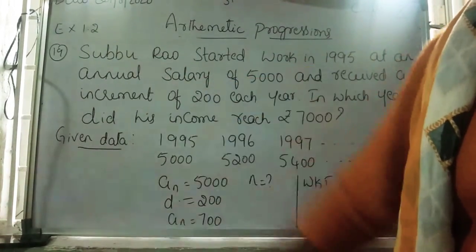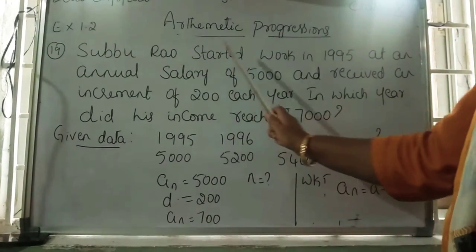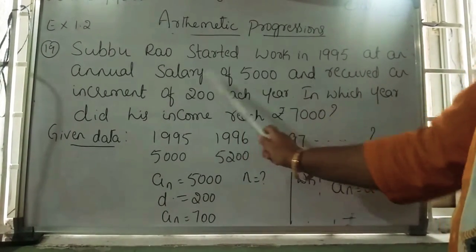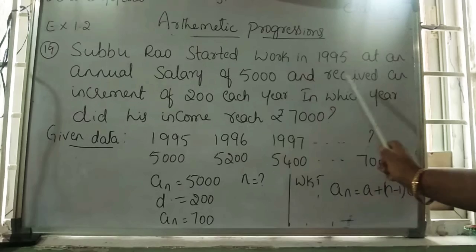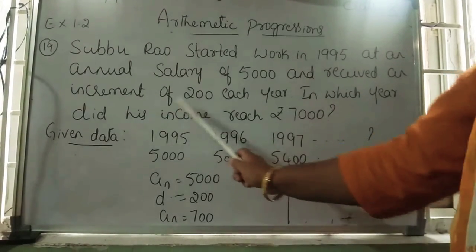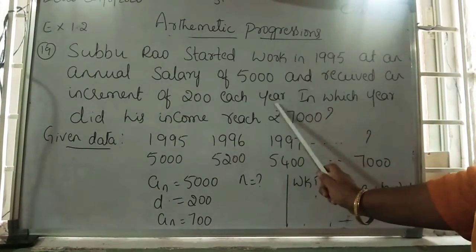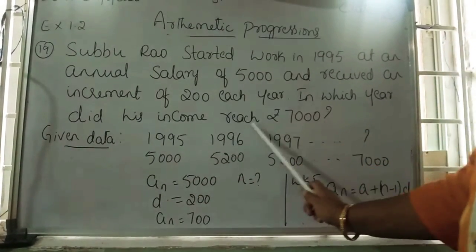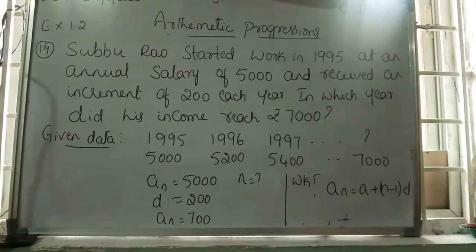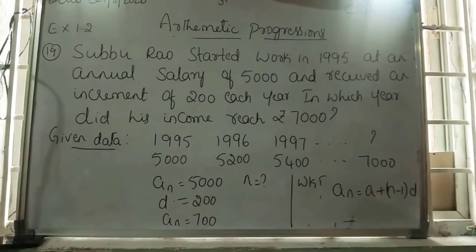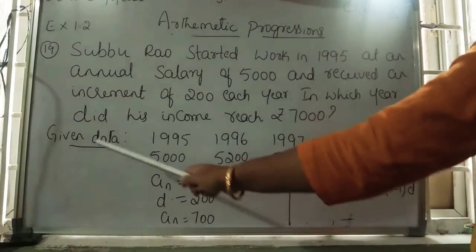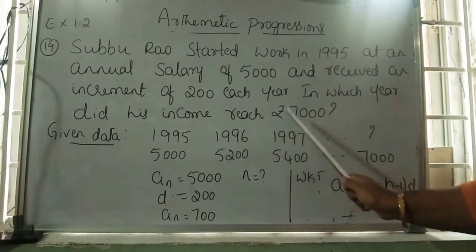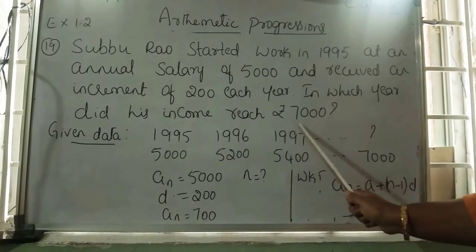In exercise 1.2, in that 19th question: Subbu Rao started work in 1995 at an annual salary of 5,000 and received an increment of 200 each year. In which year did his income reach rupees 7,000? Children, read the question one more time and collect the given data. What are they asking?